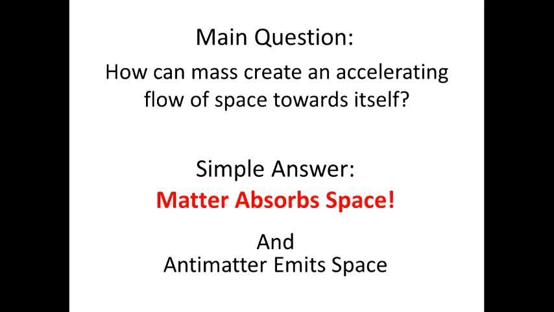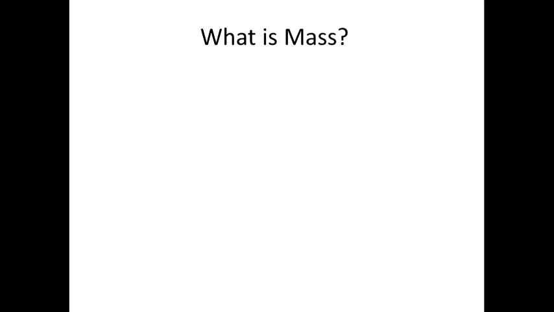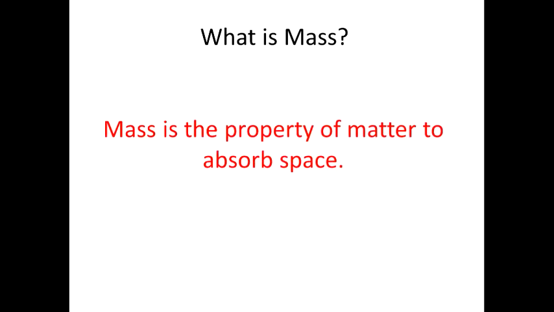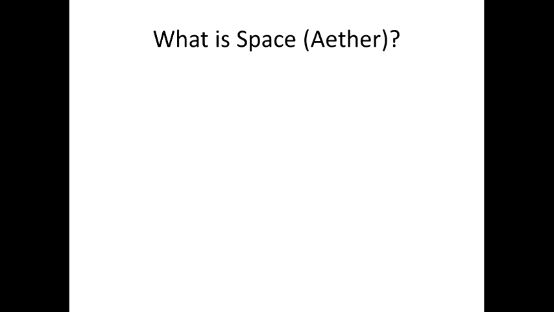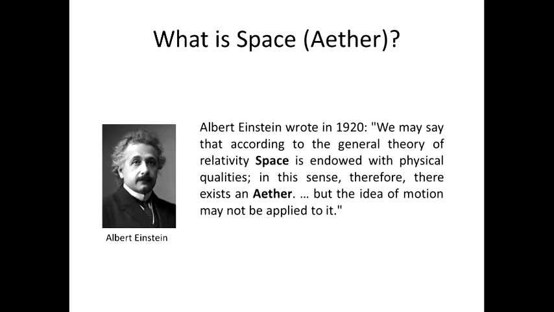So, the first question for the new theory: what is mass? Mass is the property of matter to absorb space. Here comes the second question: what is space? Albert Einstein wrote in 1920, "We may say that according to the general theory of relativity, space is endowed with physical qualities."